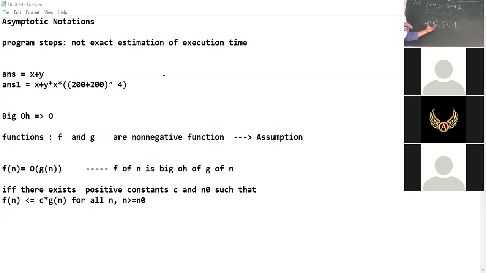So we cannot make this negative for negative values of n. So this is not satisfied. So in this case, we can say that f of n is not equal to big O of g of n. Have you understood? So sometimes it may never satisfy, and sometimes it may satisfy.